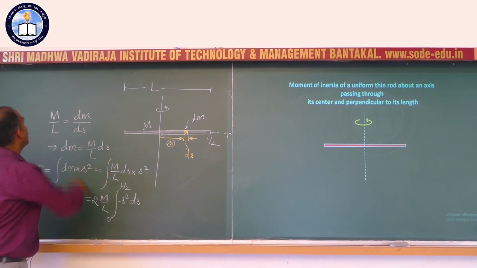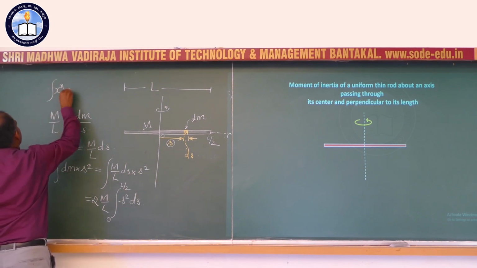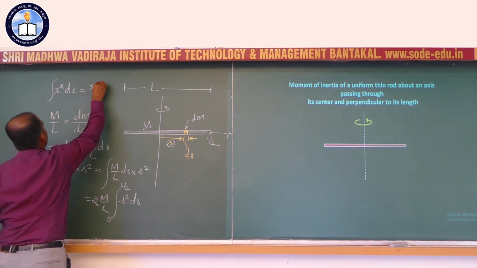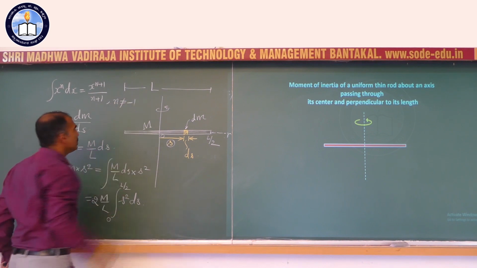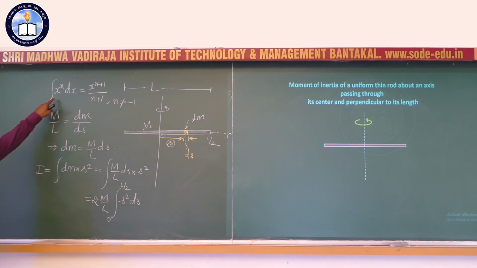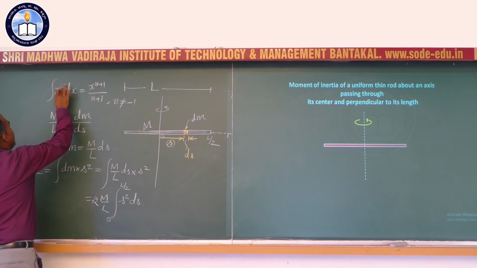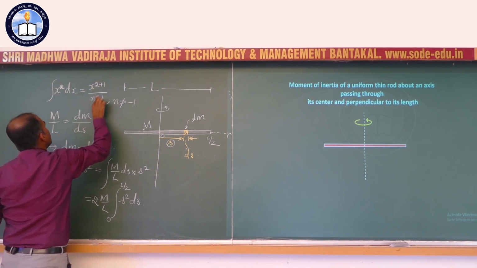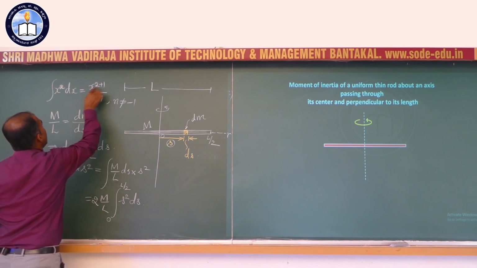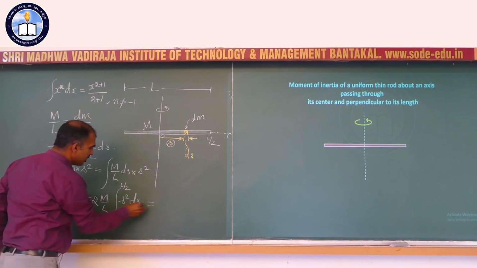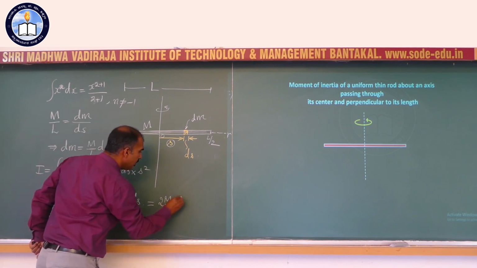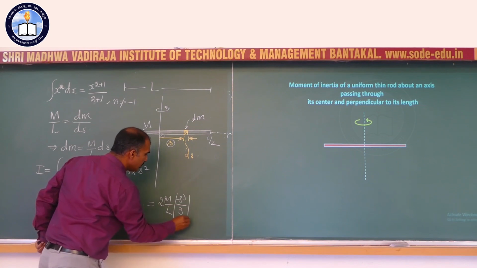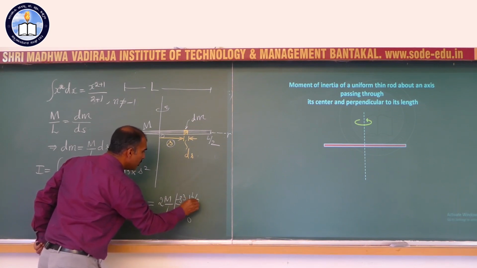Now, integral of x to the power of n with respect to x is x to the power of n plus 1 divided by n plus 1, provided n is not equal to minus 1. So, that being the formula, if I replace n by 2, then it is going to be 2 plus 1 divided by 2 plus 1, x cubed divided by 3. In this case, it is s cubed divided by 3, 2M over L, s cubed over 3, between the limits 0 to L by 2.